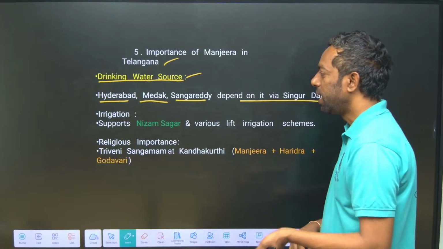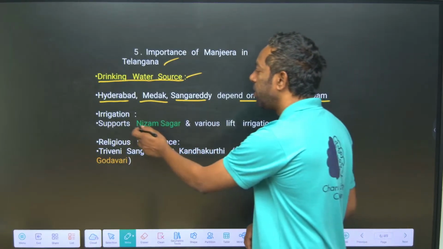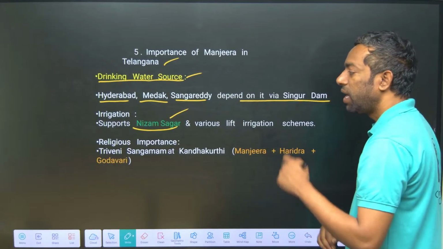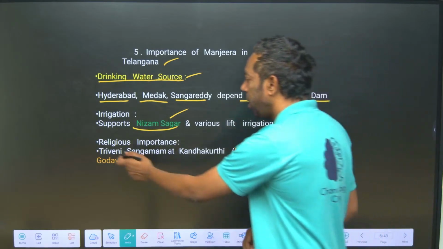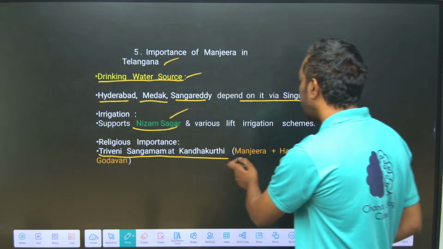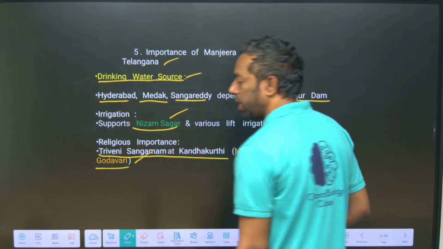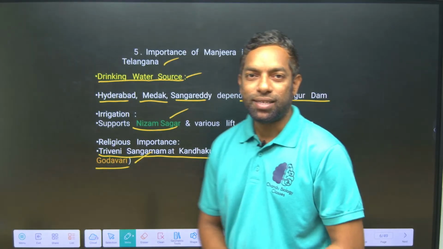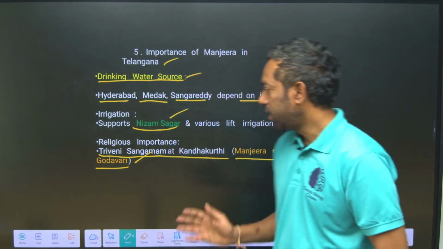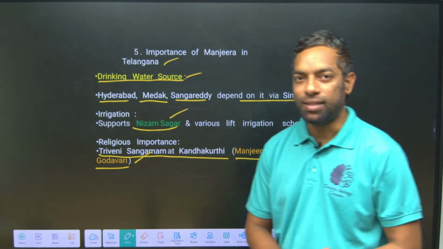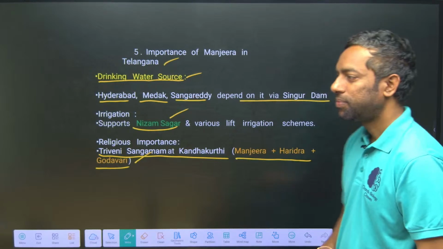For irrigation, it supports Nizam Sagar and various irrigation schemes. For religious importance, Manjira, Haridra and Godavari meet together as Triveni Sangam at Kandakurti in Nizamabad. I hope you guys understand this.